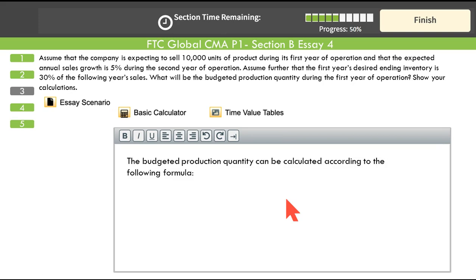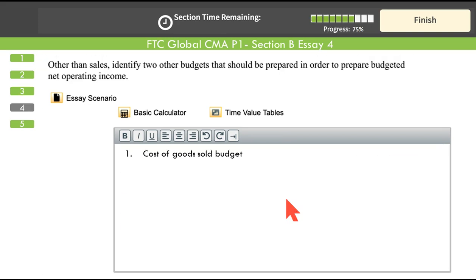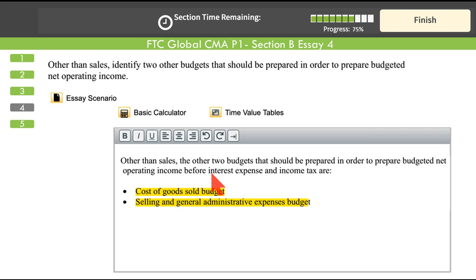So you just need to specify 2 items. Do not overdo. Just 2. Cost of goods sold budget and budgeted selling and administrative expenses. Sufficient. No need to overdo things. You just need to identify. It didn't require explanation. Just give in the bullet points and you're good to go.